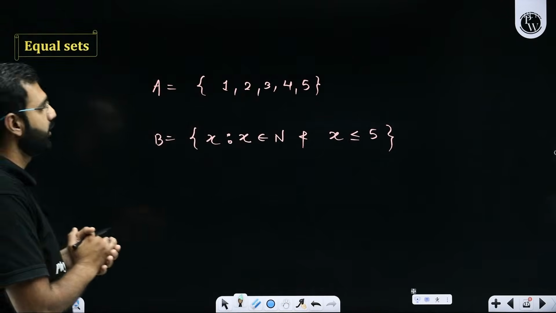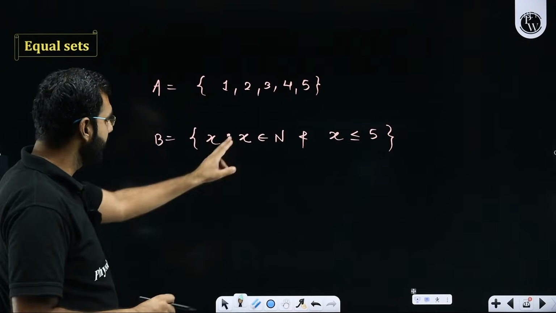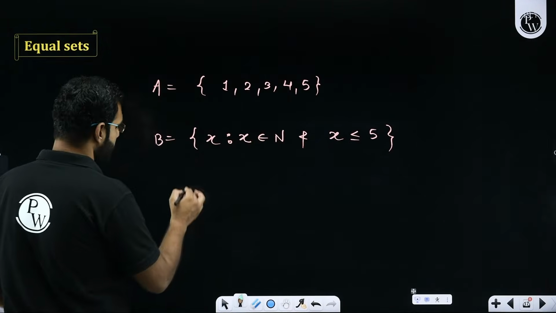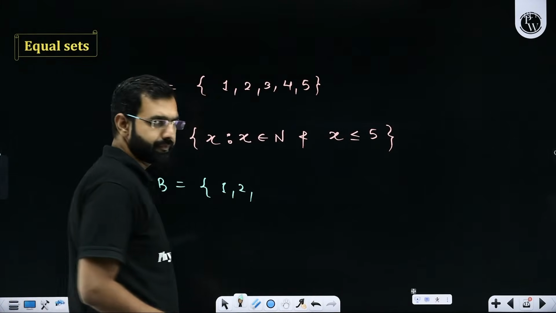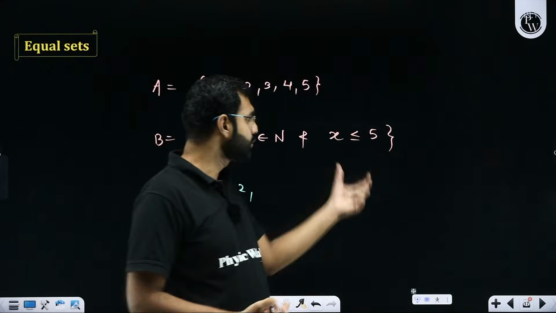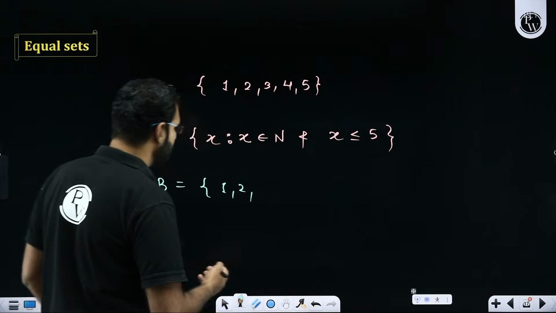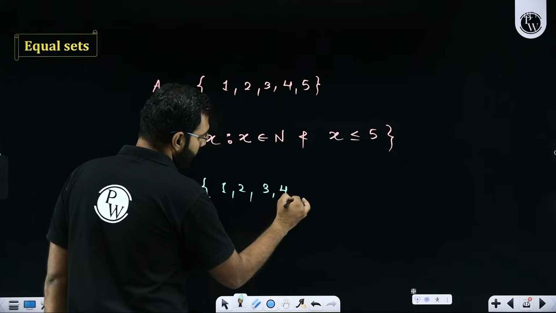Sir, in the set builder form, we clearly say that x is a natural number. So natural numbers like what? Natural numbers like, sir, 1, 2, 3, and so on. Sir, will I keep writing it? No, you stop at 5. So you write all the natural numbers till 5. So 1, 2, 3, 4, 5.